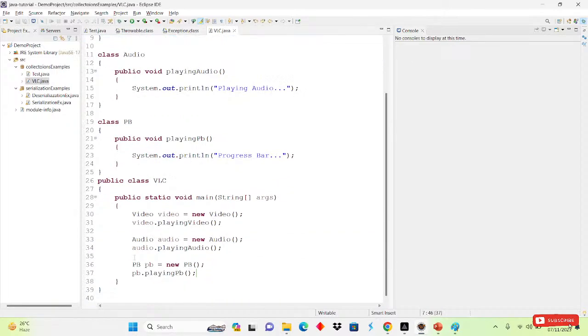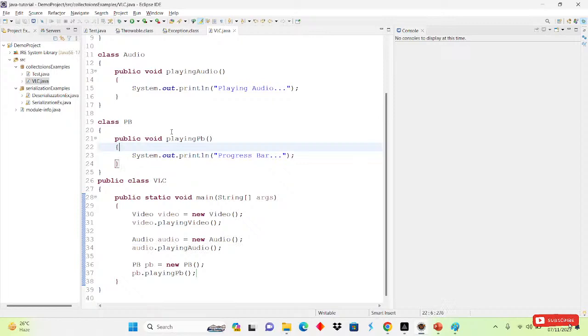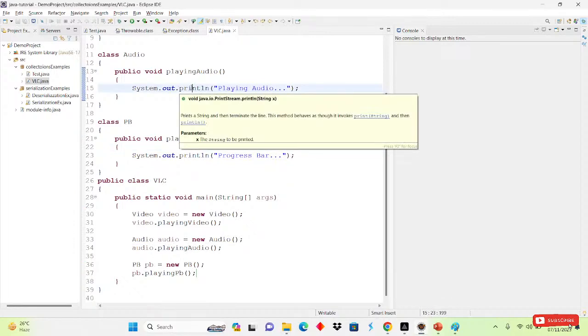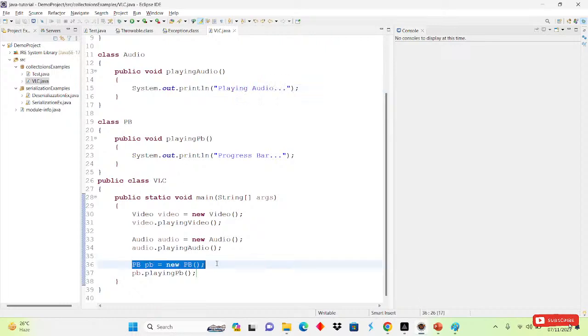After that it will come back here, and then the audio object we have created, audio.playAudio, it will go into the playingAudio method and print playing audio on the console. After that again it will come here, where we have created the progress bar object.